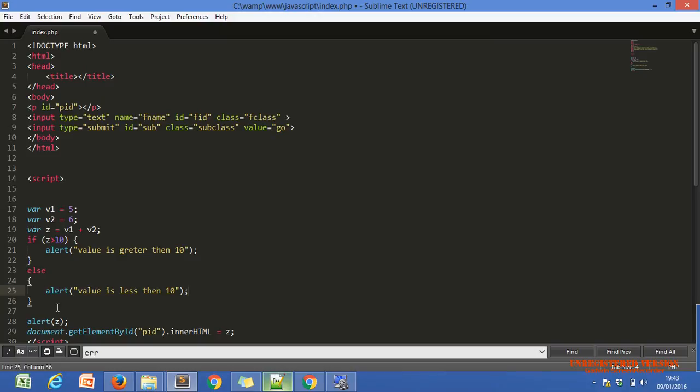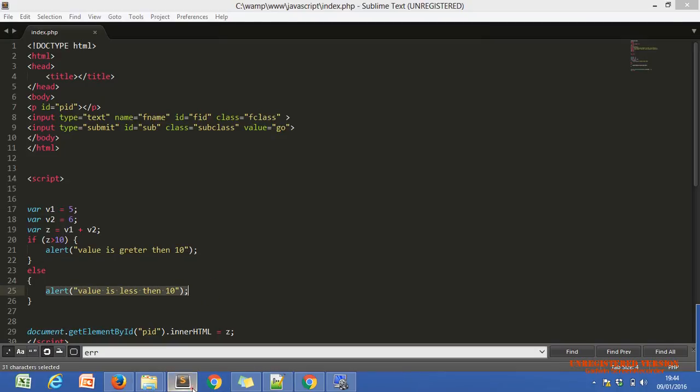Simple logic or not, Nazar? Simple logic. I just want to know whether our value is greater than 10 or less than 10. So whatever the value, it will check within our if condition and display a proper message. We are just checking the value of z. If z is greater than 10, then the if condition is true and this will execute. Otherwise, if this is false, then the else will execute.